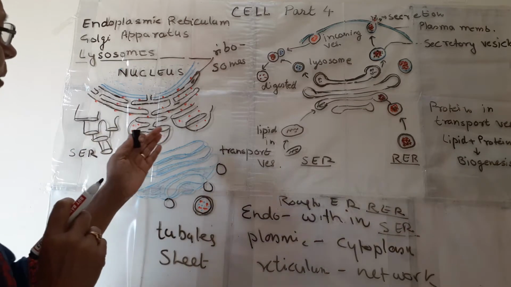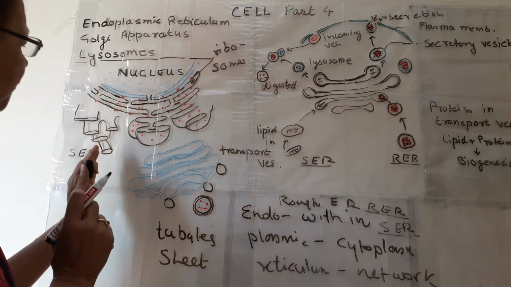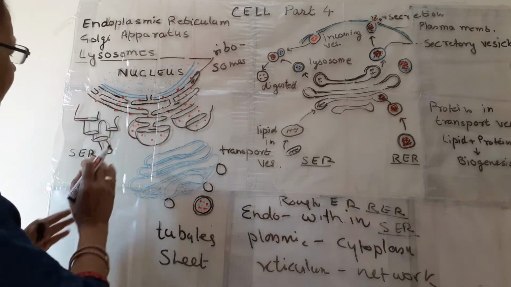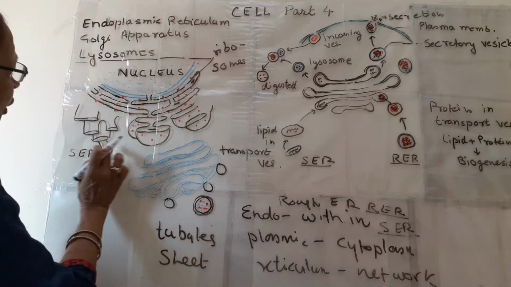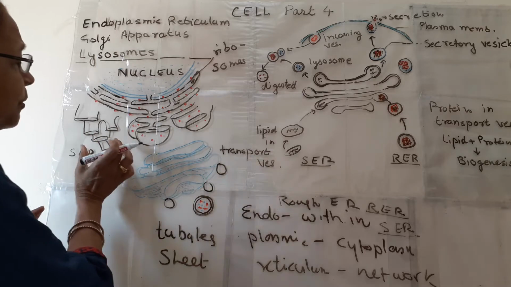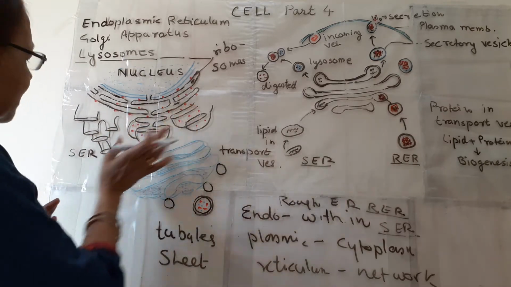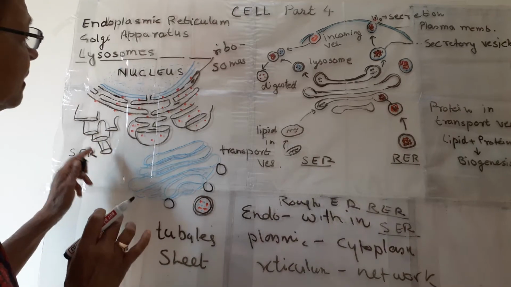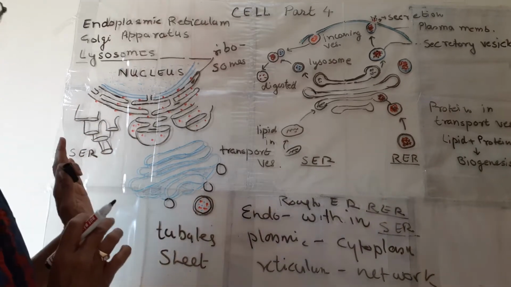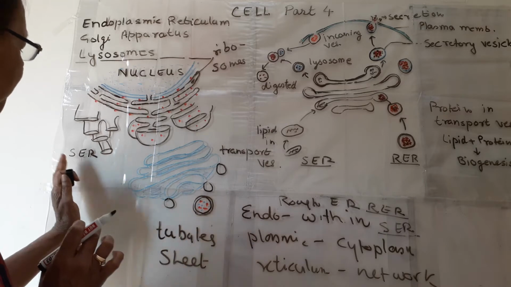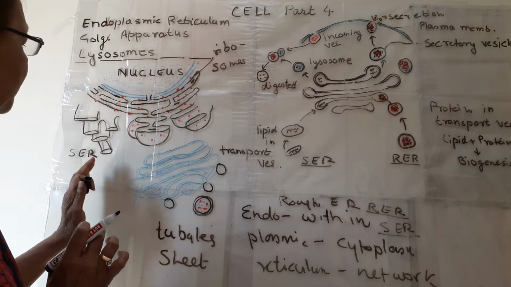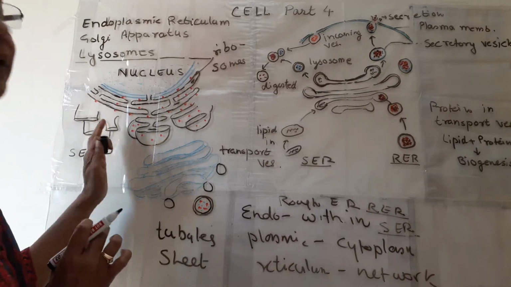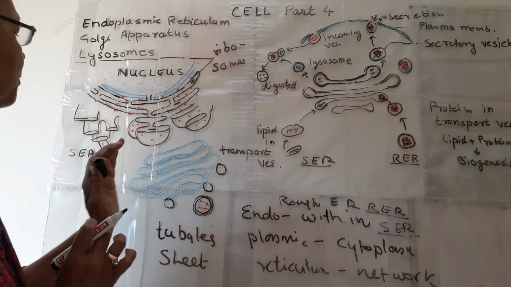The structure is also somewhat different. It is away from the nucleus, and it is in the form of tubules. The narrow tubules are there. Here they are large vesicles. Here somewhat narrow tubules are there, and there are no ribosomes present on the surface of smooth endoplasmic reticulum. It is smooth, devoid of these ribosomes.